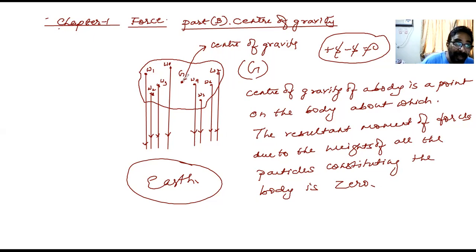So you can imagine the total weight of the body.